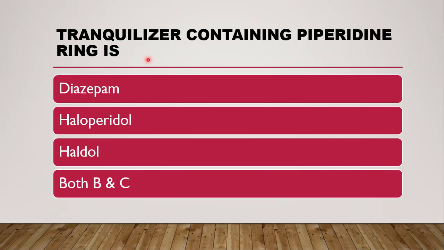And one more example of a tranquilizer containing piperidine is haloperidol. But haloperidol belongs to the class butyrophenone, and prochlorperazine maleate does not belong to the butyrophenone class. It belongs to phenothiazines.